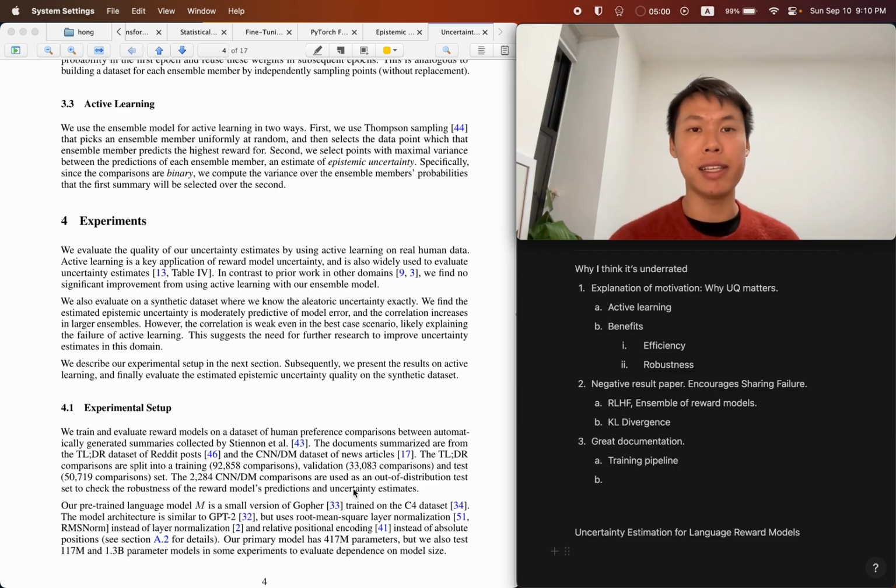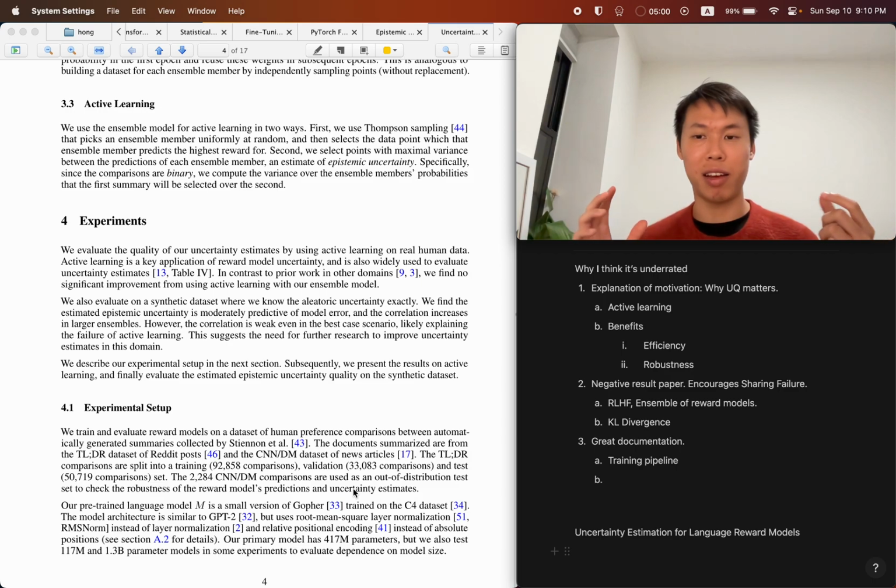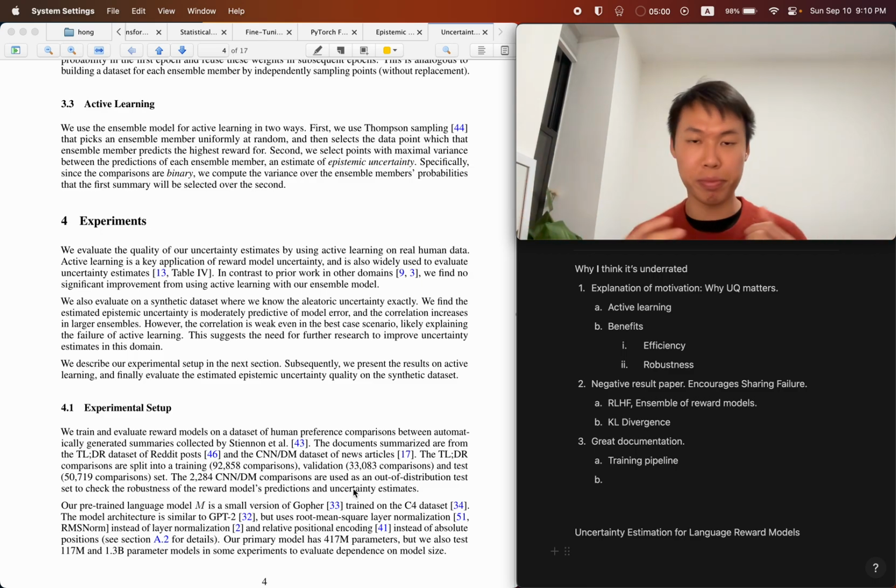So ultimately, this paper, with its great documentation, helped illuminate and clarify what it is that we need to research more about, and what it is that they've tried, and maybe, if it makes sense, then we shouldn't even bother, or we wouldn't spend too much energy thinking about it. Which is why I love this paper. I love it when people share failure, because that actually saves a lot of time, even though it is possibly a no result. So that is why I love this paper, and I hope more people would write papers like this.